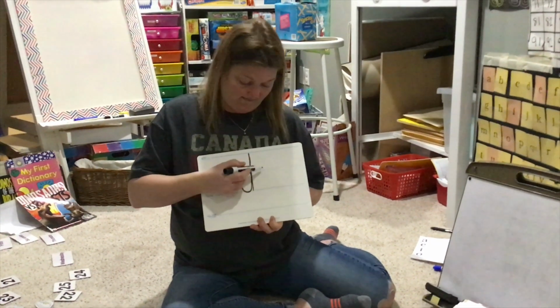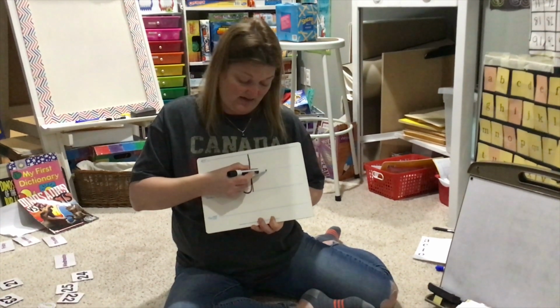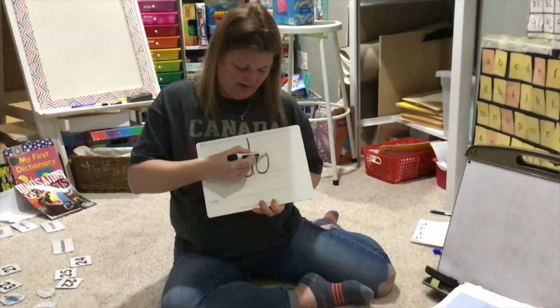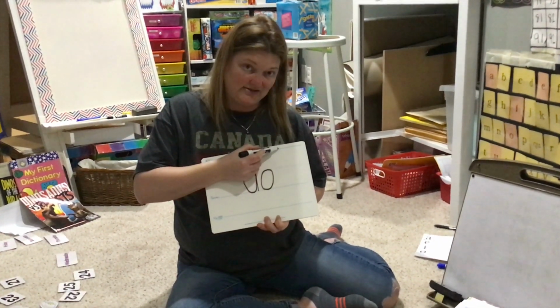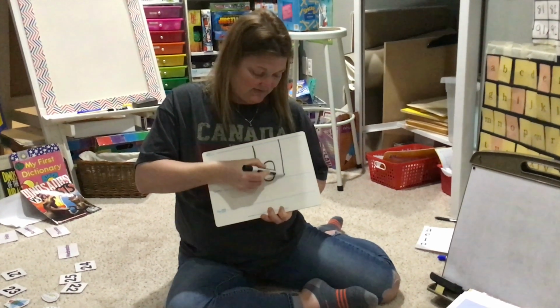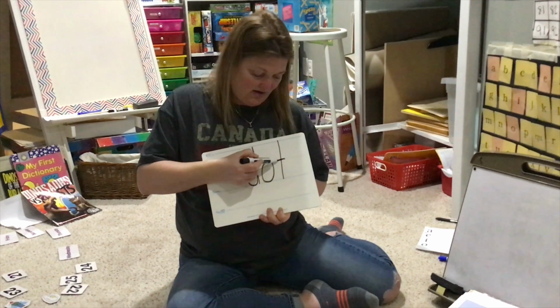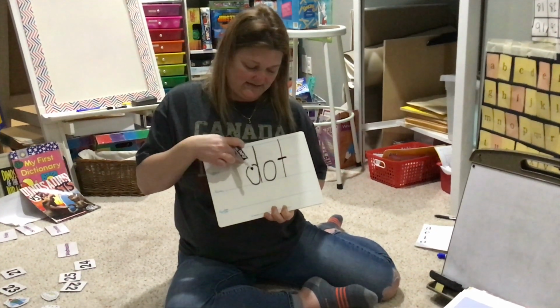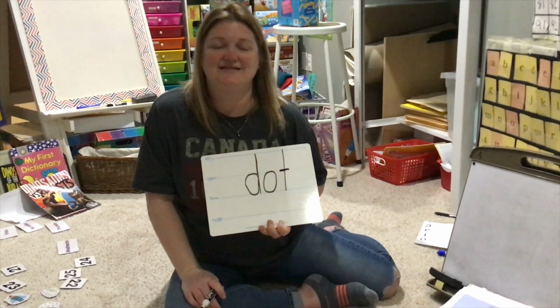O is a plain line round letter. Starts on the plain line just like C. Point to the plain line. Go back on the plain line, down to your grass line, and back up to your plain line. T is a skyline letter. Starts on the skyline, down to the grass line, cross it on the plain line. Make sure you're moving the same way as that airplane is moving. D-O-T. Great job, boys and girls. See you later.